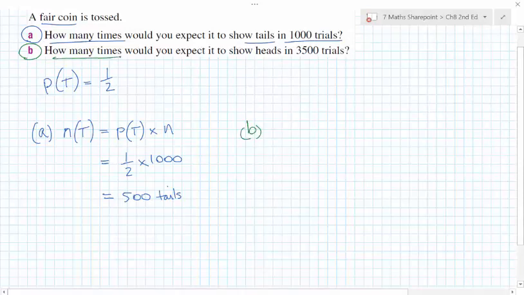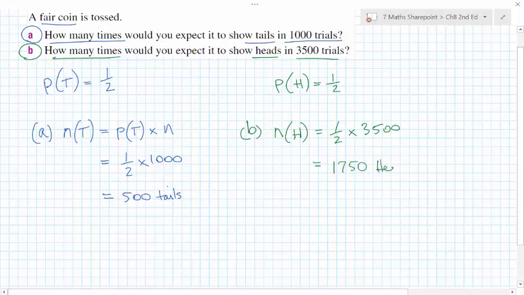Okay, so it says how many times would I expect it to show heads in 3,500. So the probability of getting a head is also a half, right? So if we have a look here, the number of heads that I'd be looking for is equal to a half of 3,500 trials. And so when I work that out, I get that that's 1,750 heads. Okay, so that's how we set out these types of questions.